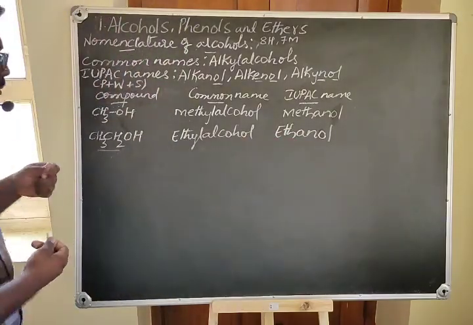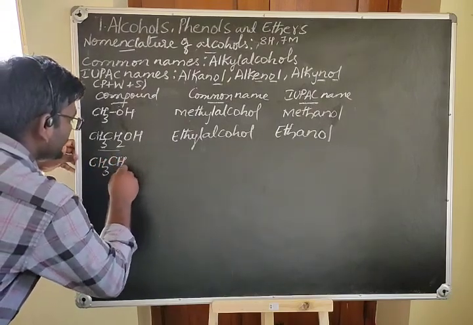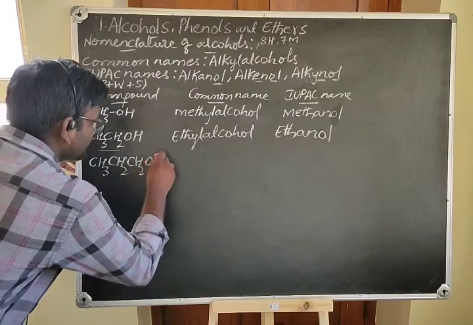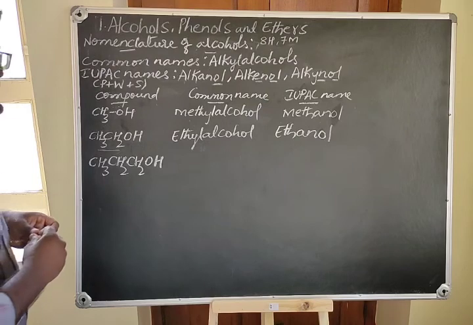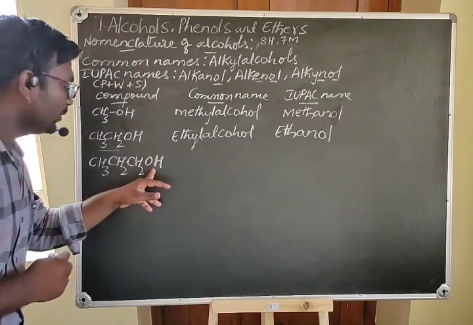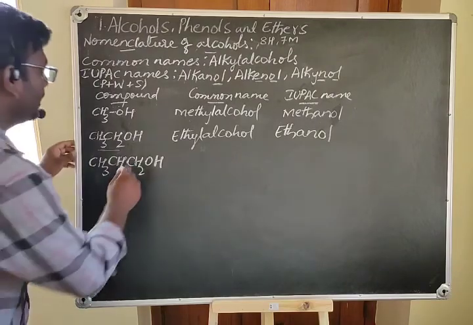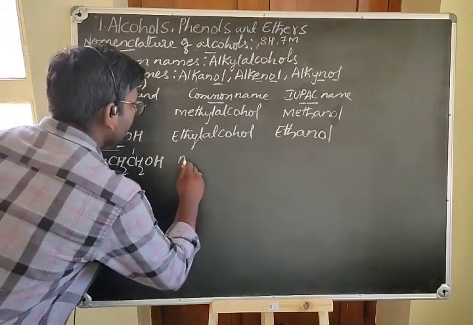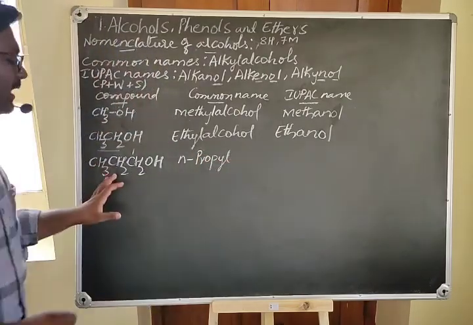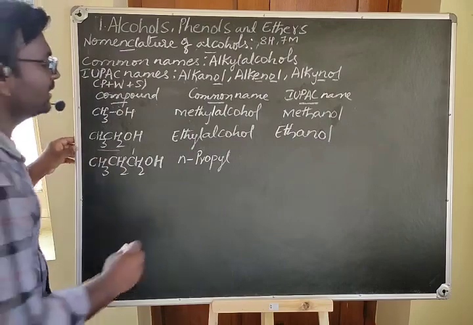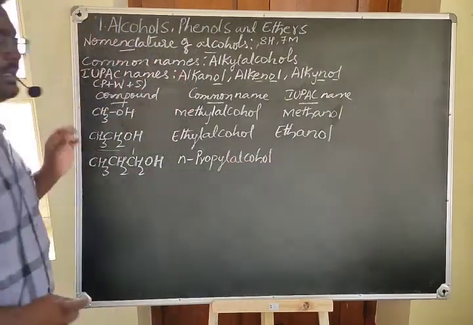And the next homologous compound is CH3CH2CH2OH. In this compound there are 3 carbon atoms, and the OH group is present on the first carbon, you can see here. Now it is normal propyl alcohol. See, propyl is the alkyl group in which there are 3 carbon atoms. Therefore the name is n-propyl alcohol.